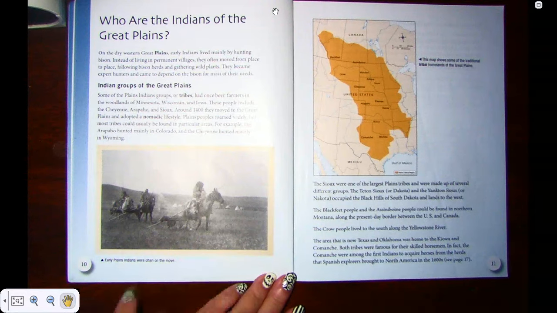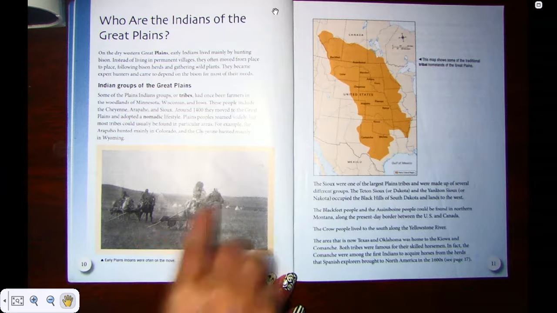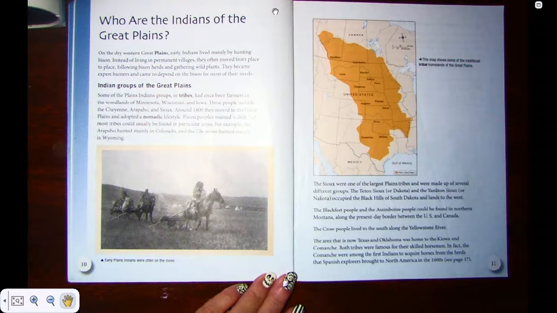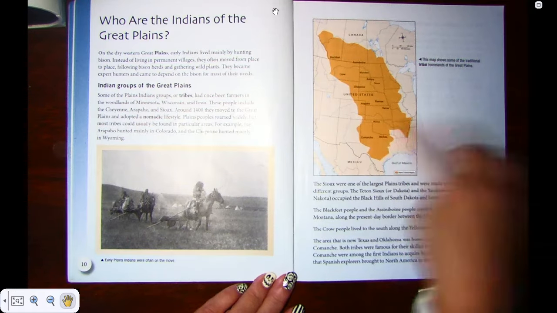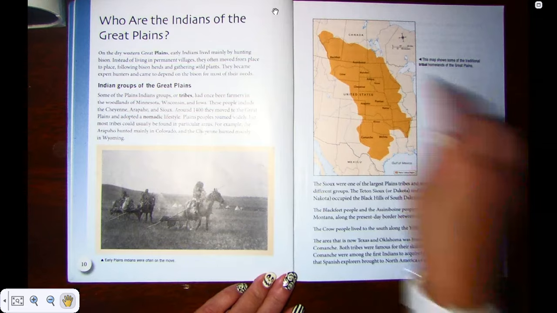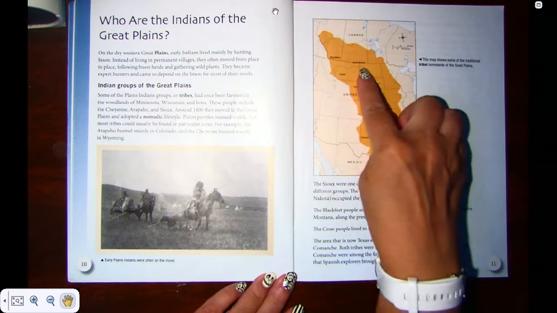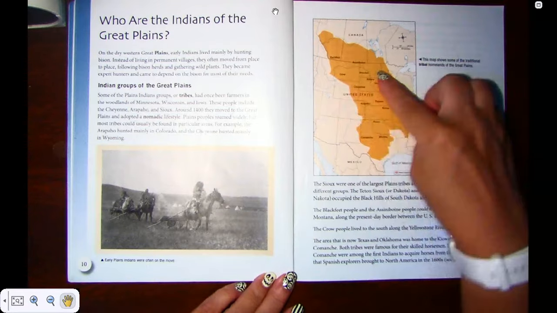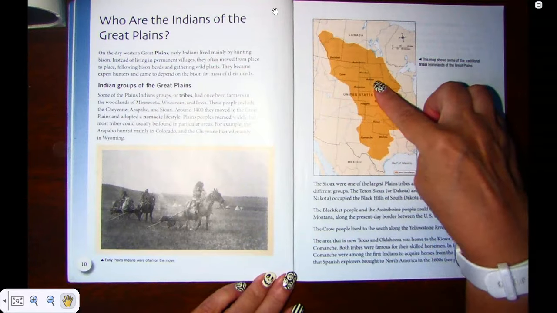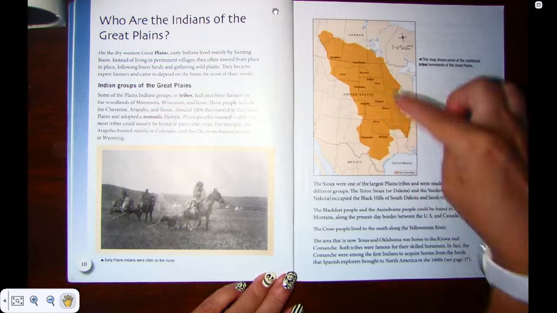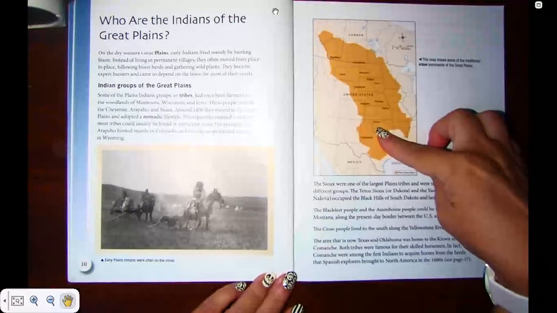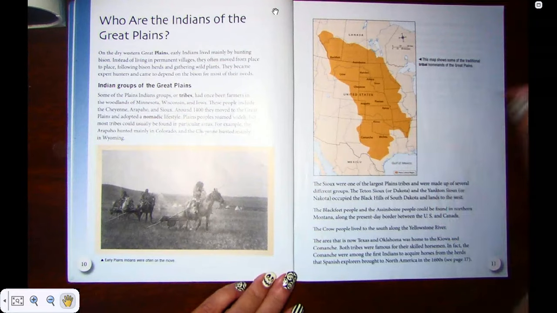In this photograph, the early Plains Indians were often on the move. See, they had their little tripods in the back. This is a map that shows some of the traditional tribal homelands. So you can see the Blackfeet were here, the Assiniboine were here, the Crow, the Mandan, the Arikara, the Sioux, the Cheyenne, the Arapaho, the Pawnee, the Kiowa, the Comanche, the Wichita.